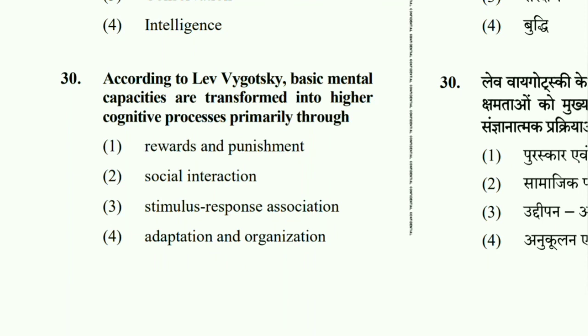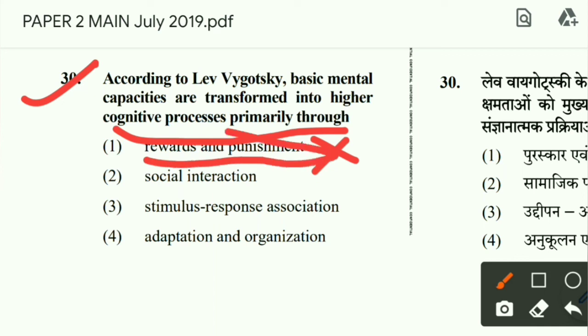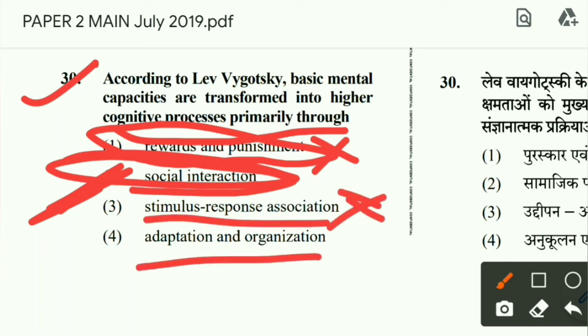According to Lev Vygotsky, basic mental capacities are transformed into higher cognitive processes primarily through what? Through rewards and punishment? No, this is given by Skinner. Social interaction, yes. Lev Vygotsky is a social constructivist. He always emphasized social interaction. Social interaction makes people learn something. Stimulus response, no. This is behaviorism. Adaptation and organization, this is Piaget's theory. So, social interaction.